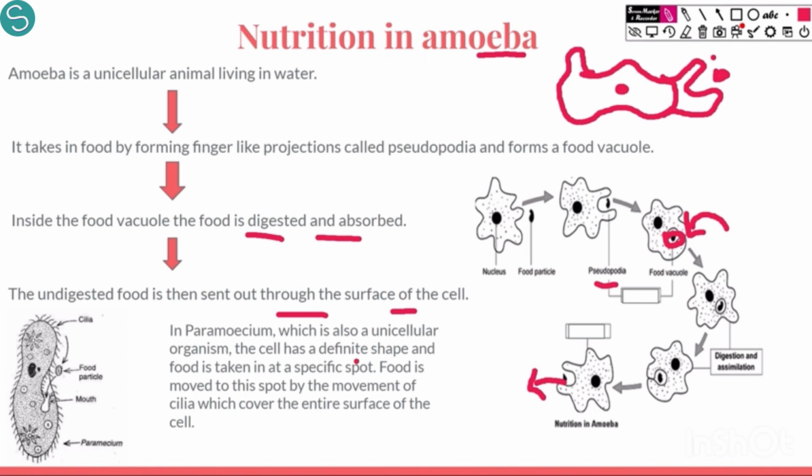Then another single celled organism which we have is paramecium. This is a paramecium. It is in the shape of a slipper. It is also called slipper shaped organism.